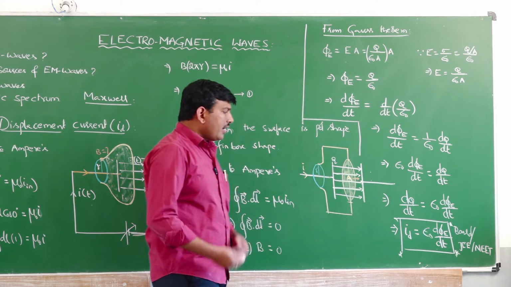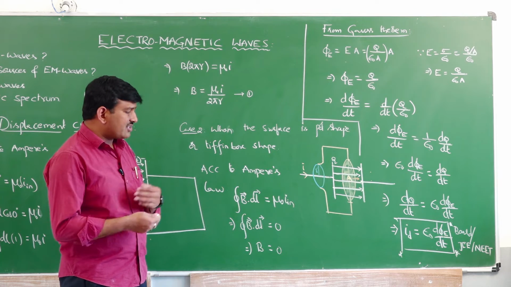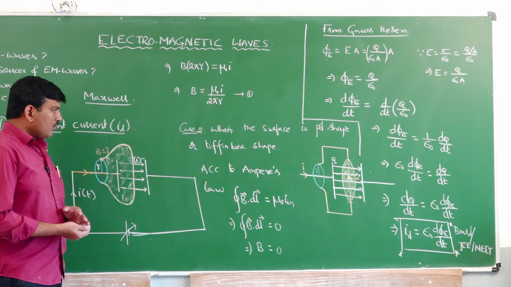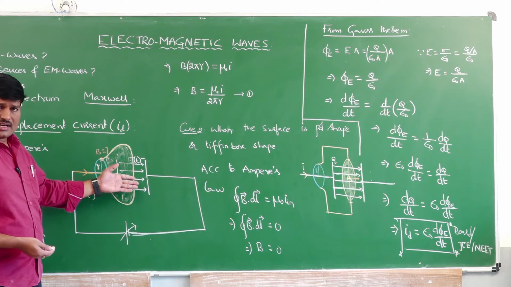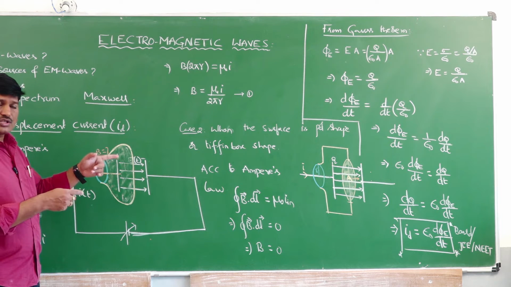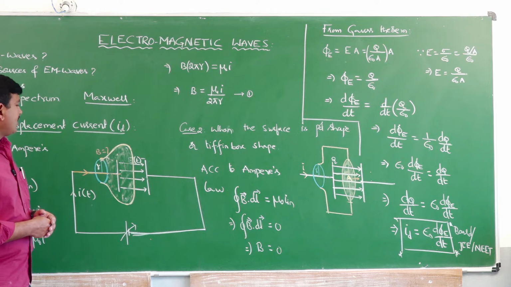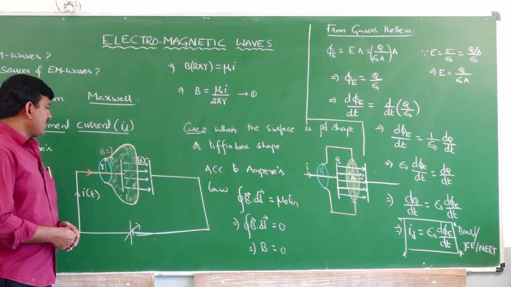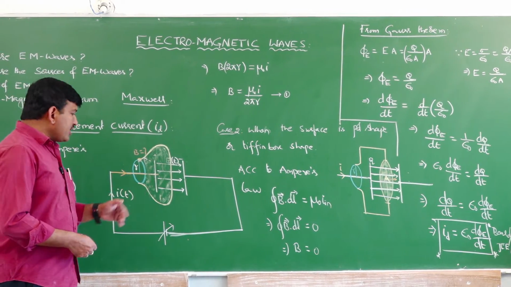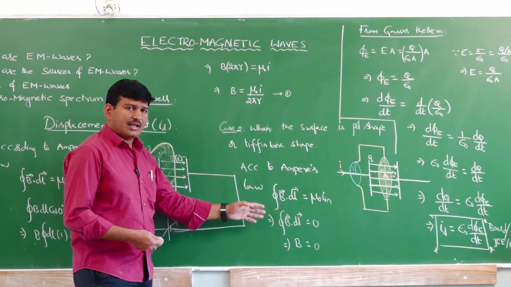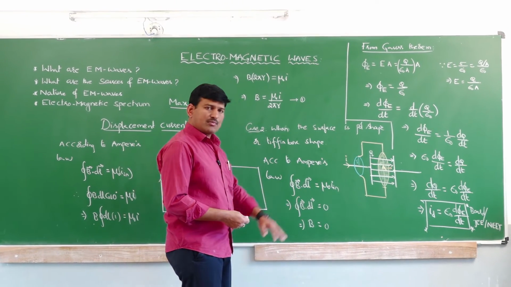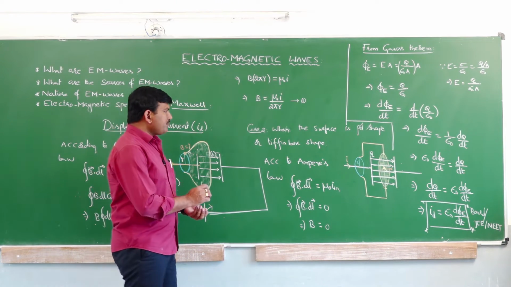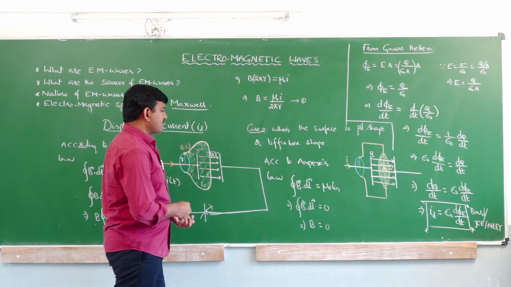Is it clear? Now, whenever the electric flux is changing, then we are having a displacement current. So, physically we can't see any current here, but we can see a virtual current, that is the displacement current, which is happening because of the electrical displacement. Understood? Now, in addition to this, in Ampere's circuital law, the missing term in the current is the displacement current. Therefore, Ampere's law is corrected by Maxwell like this.